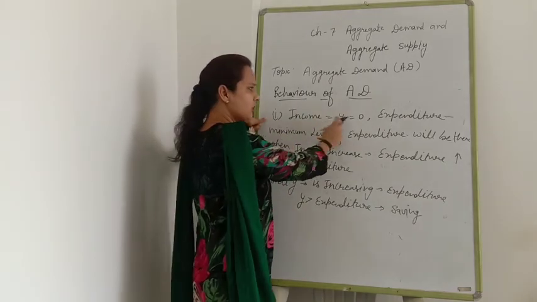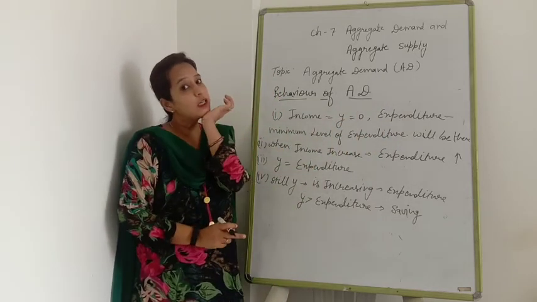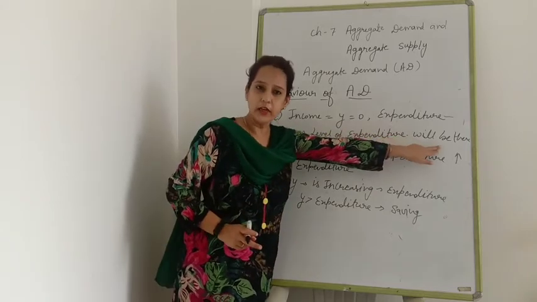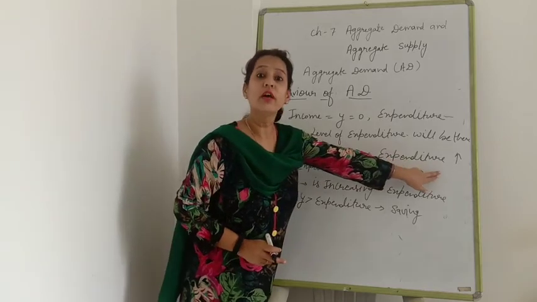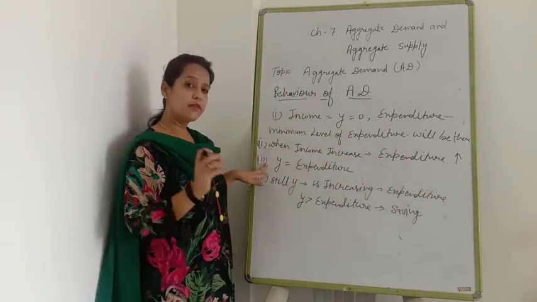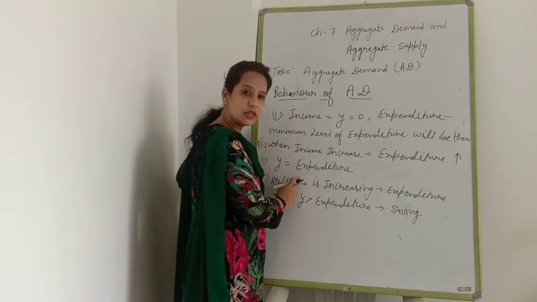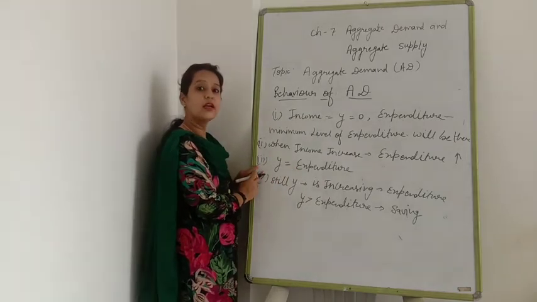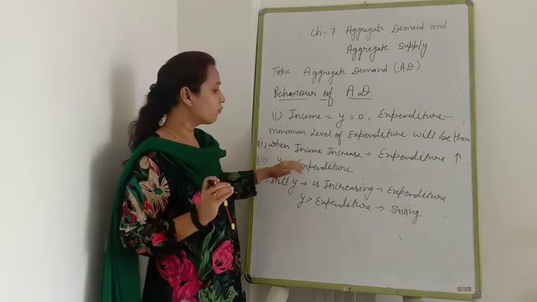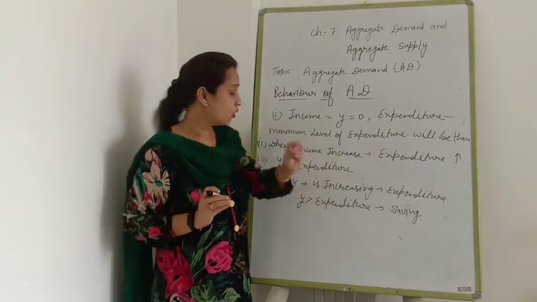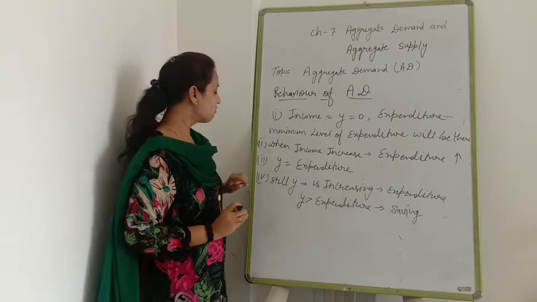Now there are four situations you can see. If your income is zero, when you are unemployed, a minimum level of expenditure on goods and services will be there. When income increases, expenditure will also increase. But a point will come when income will be equal to expenditure on goods and services. If I start earning 10,000 rupees per month, at a point definitely I am going to spend the same on goods and services. It means Y equals expenditure on goods and services.